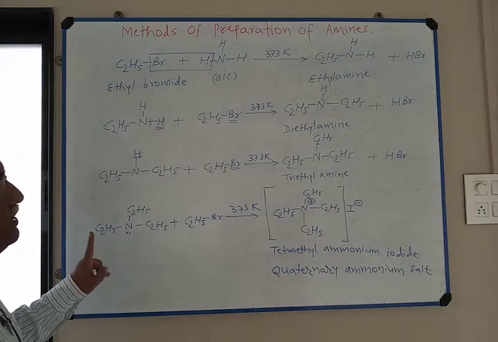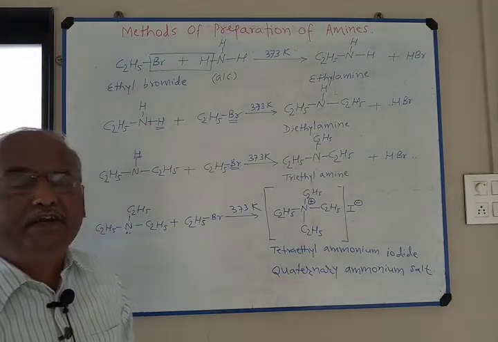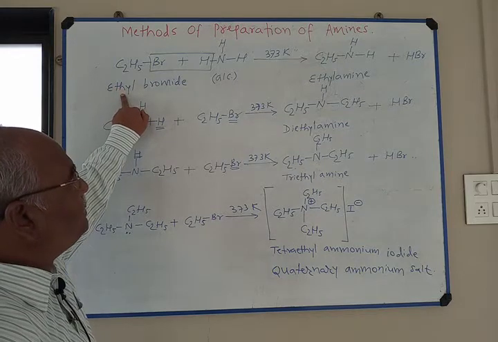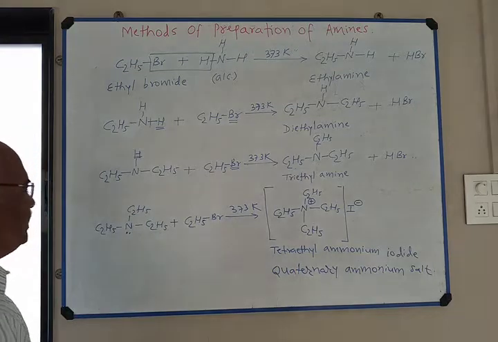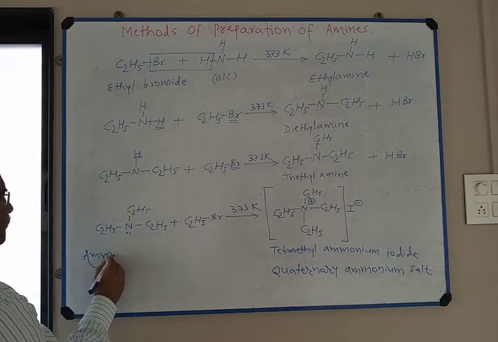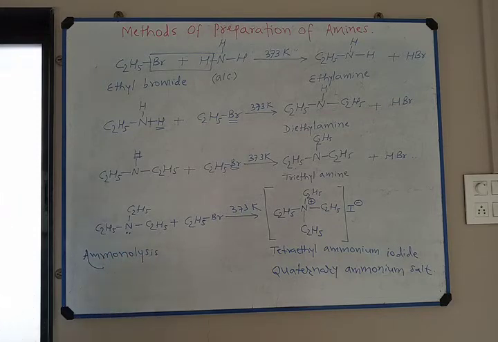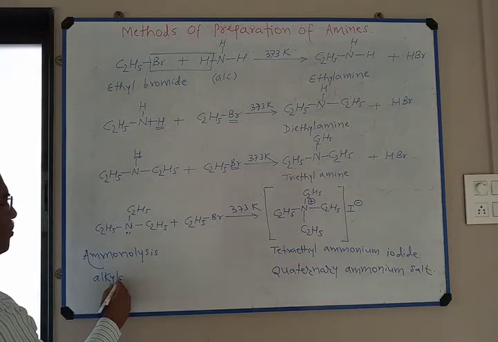So this method is called ammonolysis of alkyl halide. Alkyl halide, that is ethyl bromide, reacts with alcoholic ammonia. Therefore, it is known as ammonolysis of alkyl halide, or it is also called alkylation of ammonia.